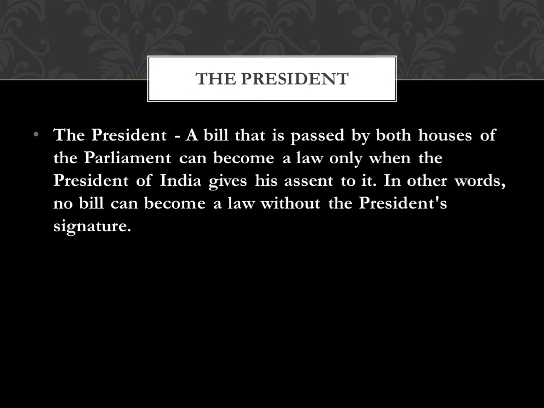As we have already discussed two important parts of the Parliament, that is Lok Sabha and Rajya Sabha, now we will discuss the President. A bill that is passed by both houses of the Parliament can become a law only when the President of India gives his assent to it. So this is the role of the President. In other words, no bill can become a law without the President's signature.